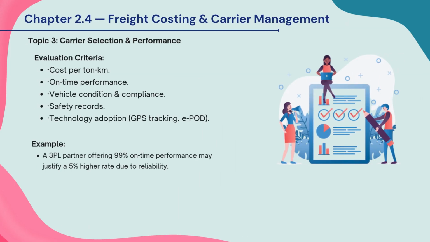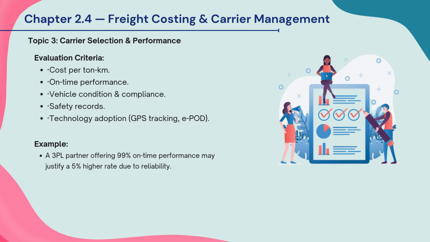This slide explains how to choose and evaluate transportation carriers. Carriers are selected based on factors like cost per ton km, on-time delivery performance, vehicle condition, safety record, and use of technology like GPS tracking and ePod. Sometimes, a carrier charging a slightly higher rate is preferred if they offer better reliability and service quality.